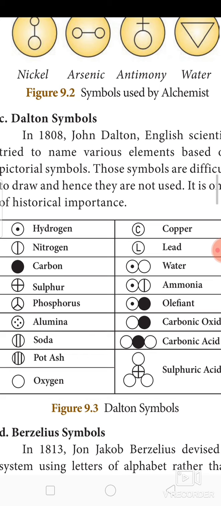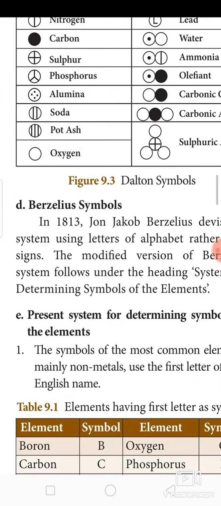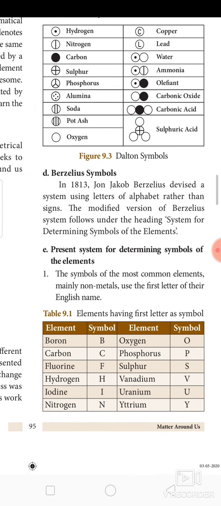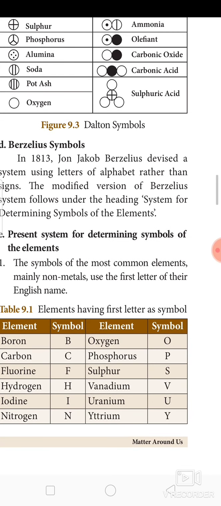Now, let's know the present system for determining symbols of the elements. We are going to know the present system because we are using only this nowadays. So, it is very essential to be clear with this concept. Present symbol system. Okay. First one, the symbols of the most common elements, mainly non-metals, use the first letter of their English name.